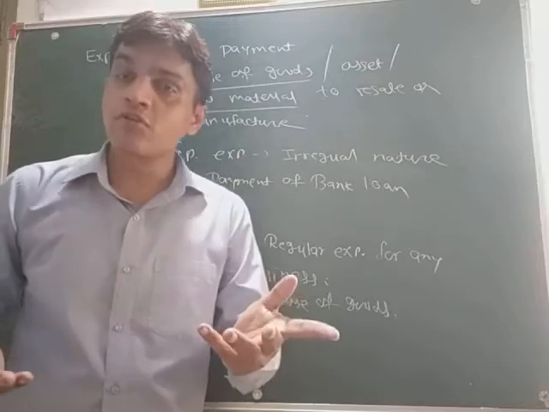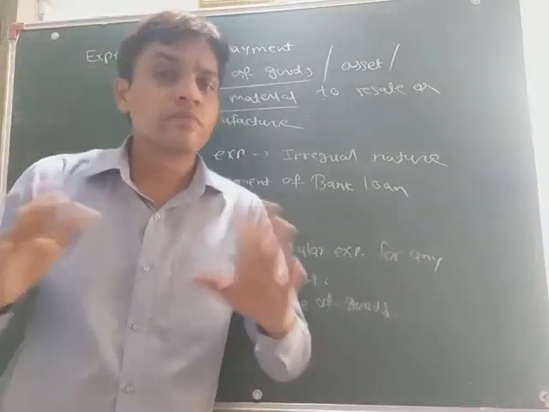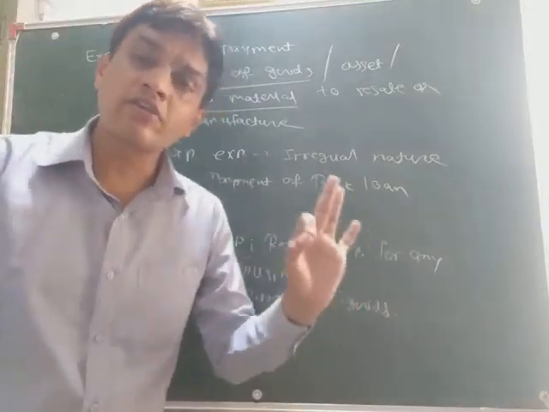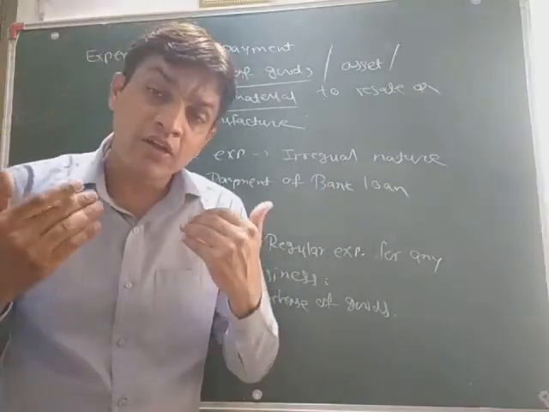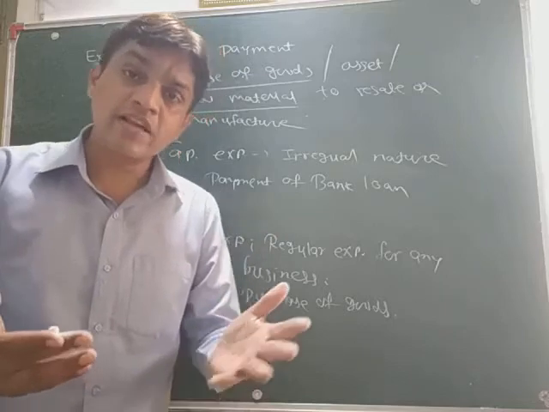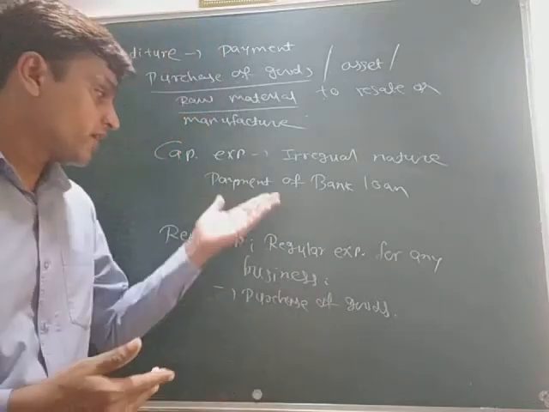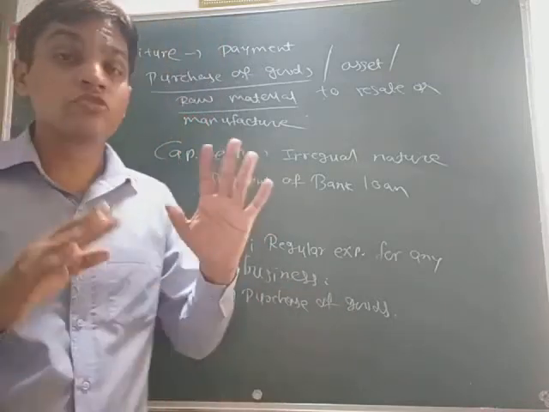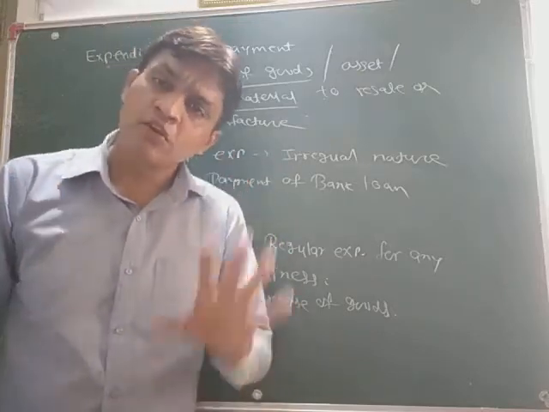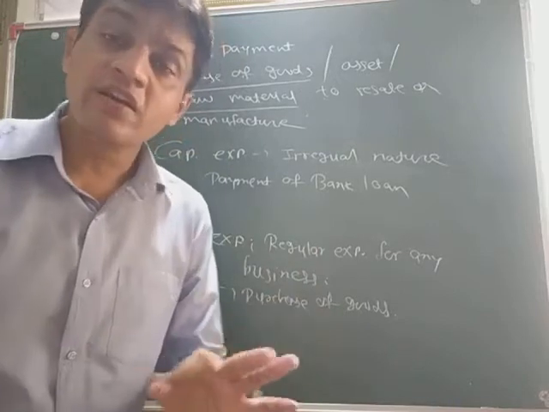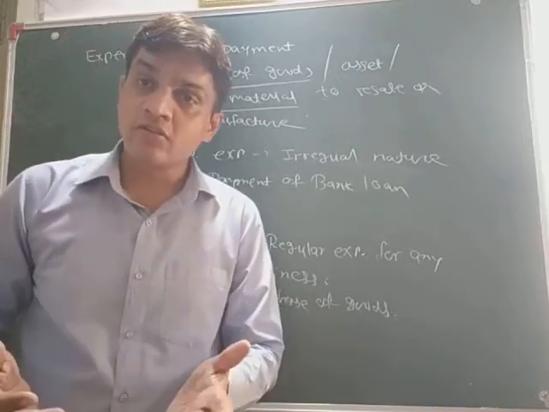Yes, purchase of goods, purchase of raw material. These are all revenue expenditure because we are doing that on a regular basis. That's why they are revenue expenditure. And this is capital expenditure because it is not on a regular basis but irregular in nature. So this is all about the expenditure, and we have seen the expense also.